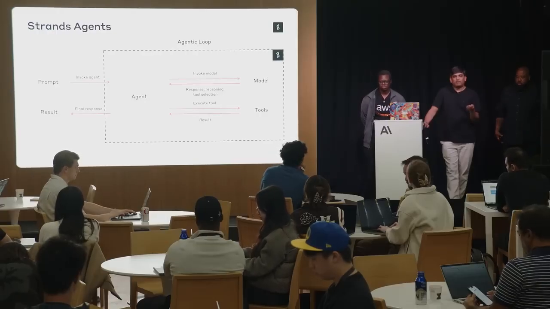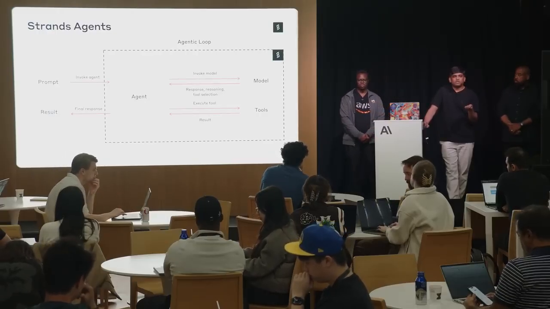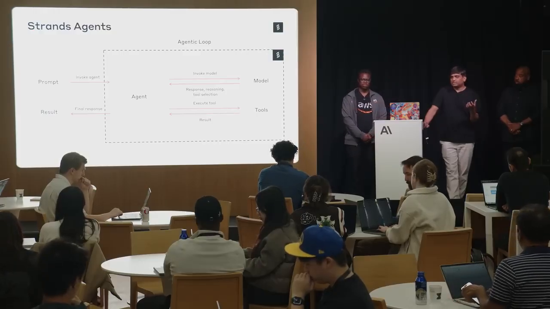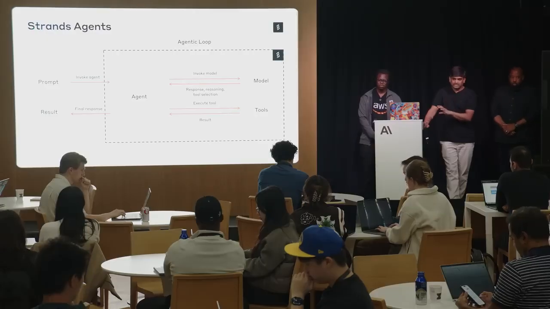You create a prompt, or this is your question. You send it to the agent, which is the Strands agent. And when you create an agent object, you define the model and tools that we provide to you. You will see in the workshop, when Banjo goes through a couple of the demos, that the default model we use is Claude 3.7 as of today. And the moment you have Strands installed and configured, you get a bunch of tools built in, so you don't have to write heavy lifting code to create a few of your basic needs.